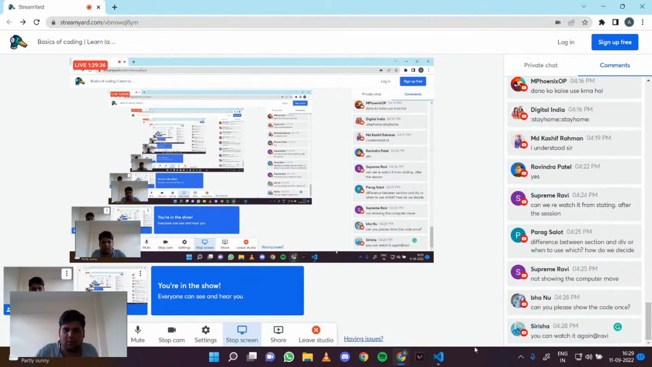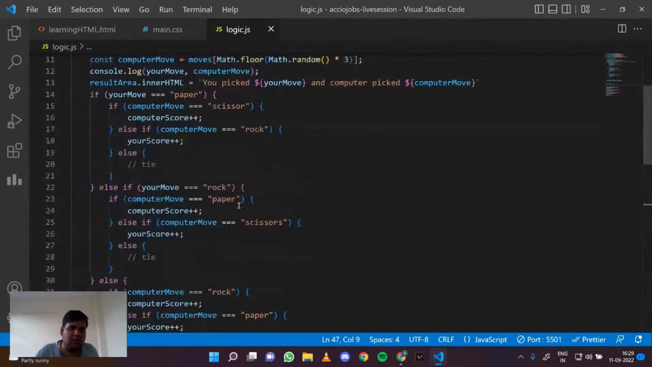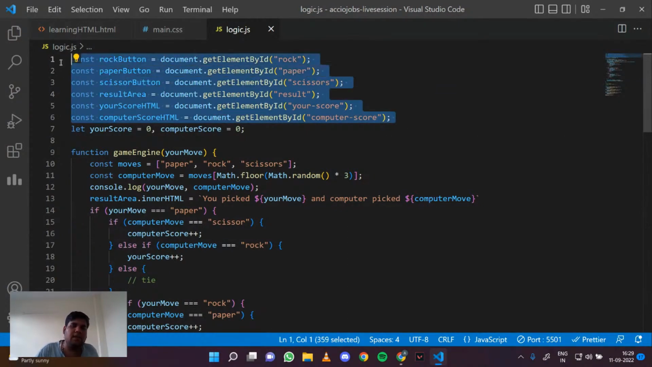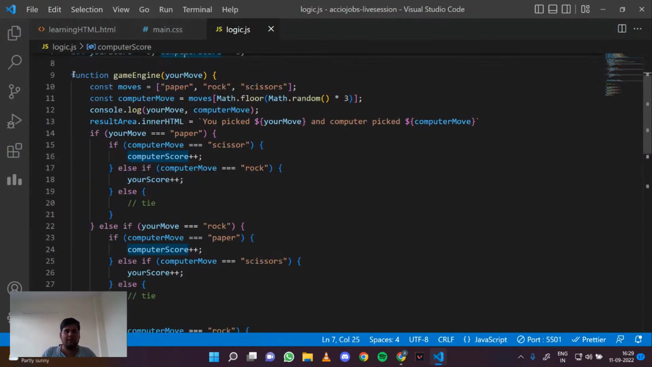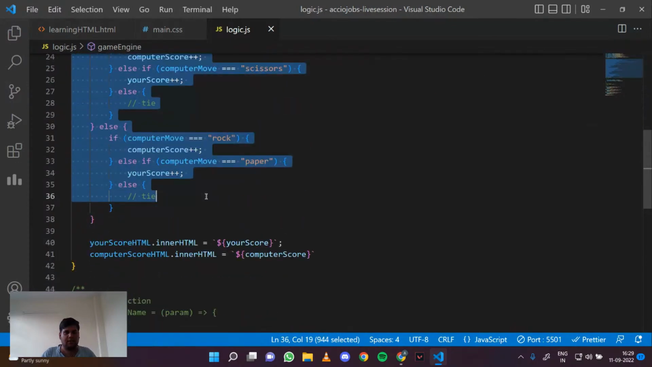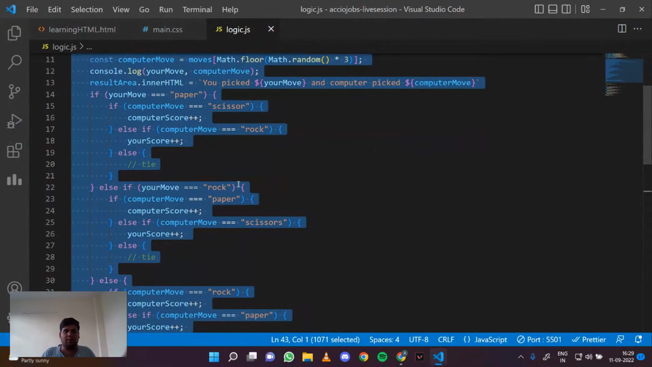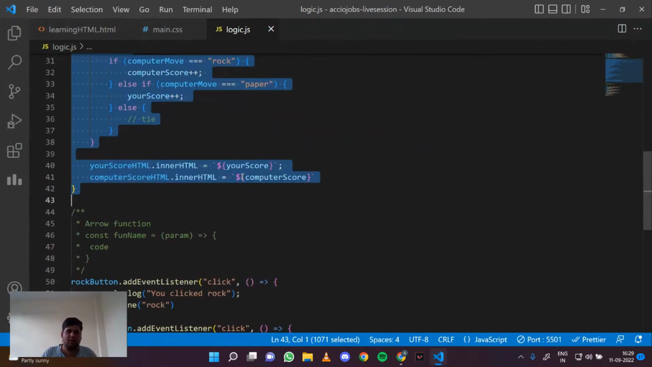Yeah, Bhanu, I can show the code once, right? So this is basically the code. These are all the HTML elements that I have curated. Then these two variables show the state of your code and the computer's code. This is basically the gaming engine, which defines how the game is played. Like if you pick paper, what happens? If you pick rock, what happens? If you pick scissor, what happens?